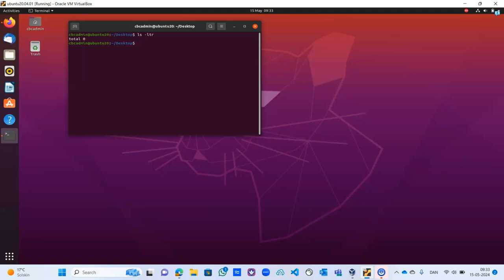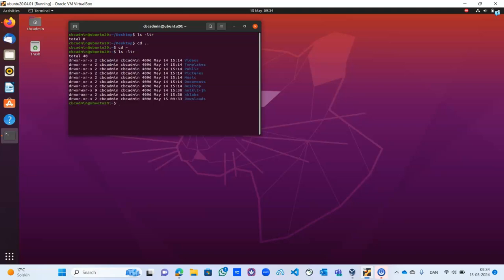Not in here. We need to cd .. to go back to our home, or as I said, use the cd command to move to the home. Then ls -ltr. Okay, let's change to our Downloads folder, that's where all the downloads are. So cd Downloads.